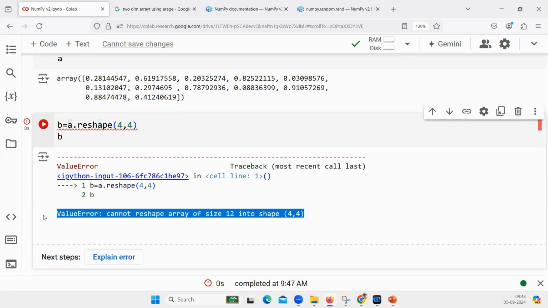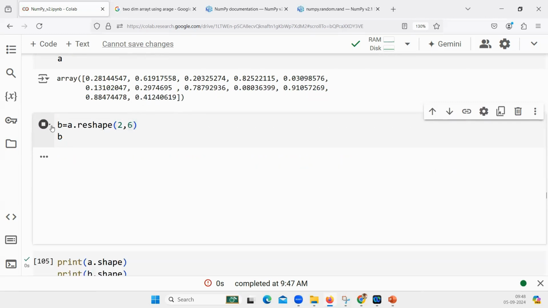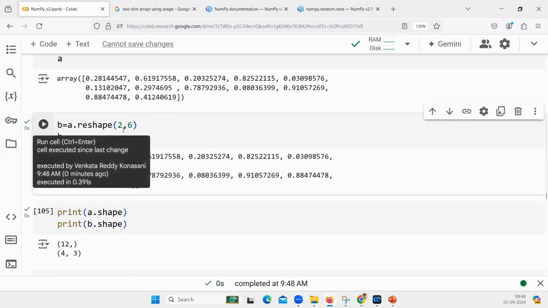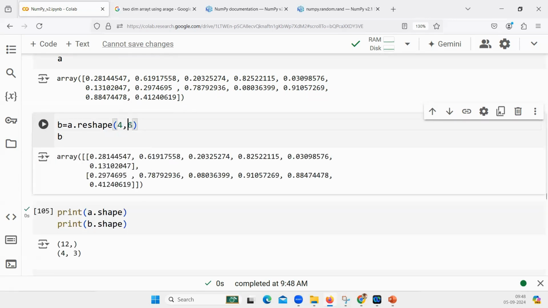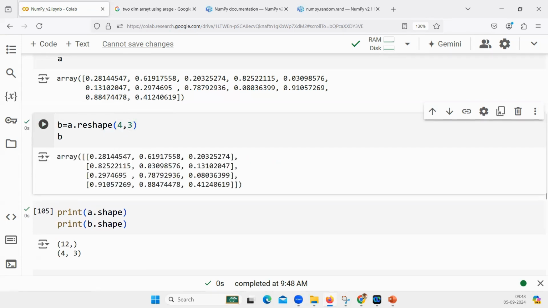When you get an error like this, do you know how to read it? You have 12 elements, and 4, 4 is not possible. Does that mean 2, 6 is possible? Yes, 2, 6 is possible. Or 6, 2 is also possible. 4, 3 is also possible, and 3, 4 is also possible. Any matrix having 12 elements is possible, but anything beyond that is not.